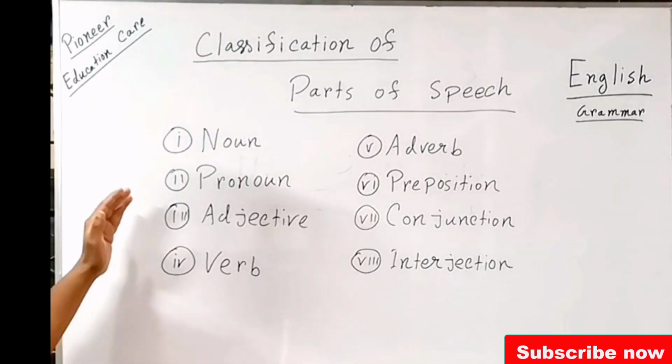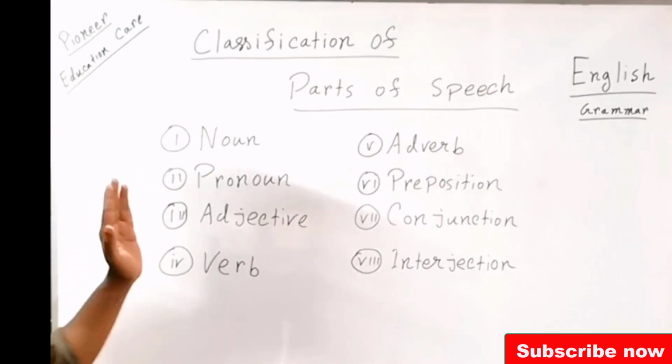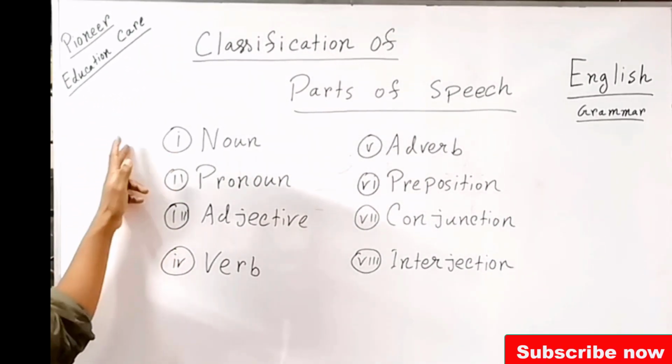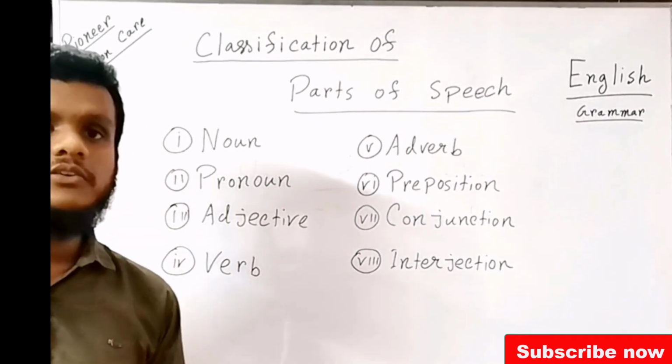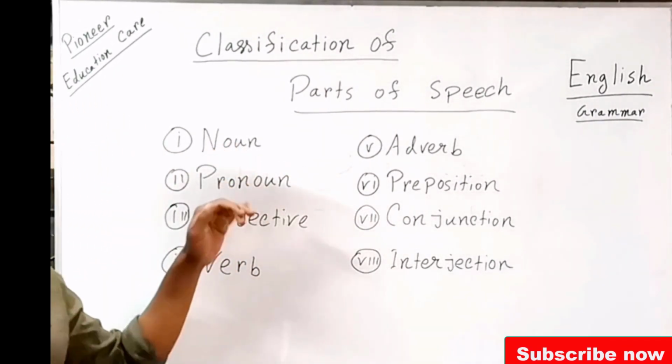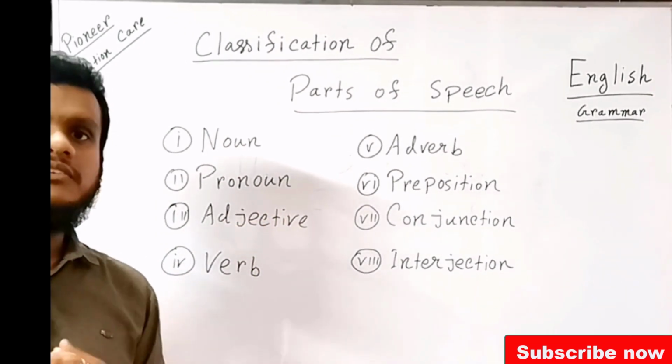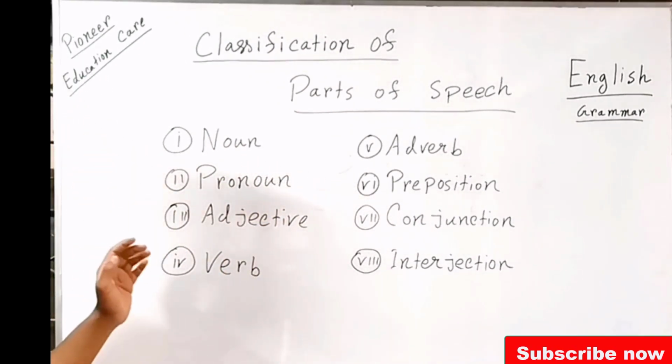The next one is adjective. The third one, adjective, is actually linked up with these two, that is noun and pronoun. Adjectives are the words that modify a noun or pronoun. That means the adjective tells us something, gives us some information about a noun or pronoun.